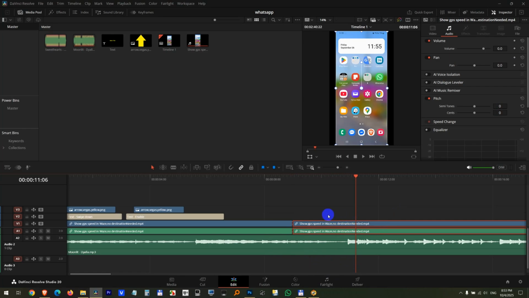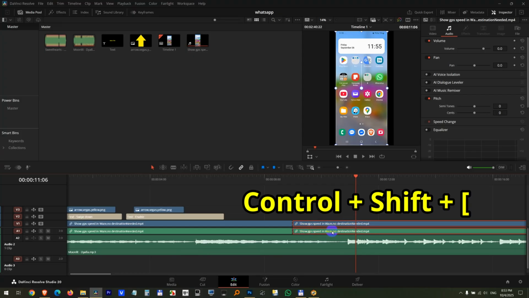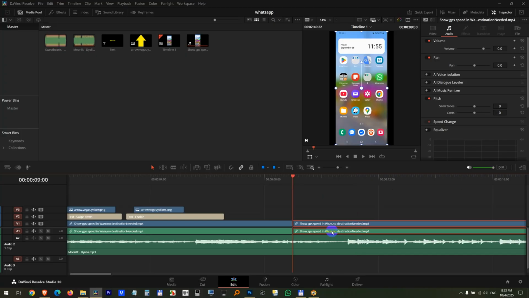How to ripple trim only what is selected? Come to the music tracks, this portion. Disable sync lock. When it's white, it is enabled, and if I click on it, it gets darker. Now it is disabled. And when this sync lock is disabled, when I select only that video with its own audio, Ctrl Shift and left square bracket, and notice the music was not changed.